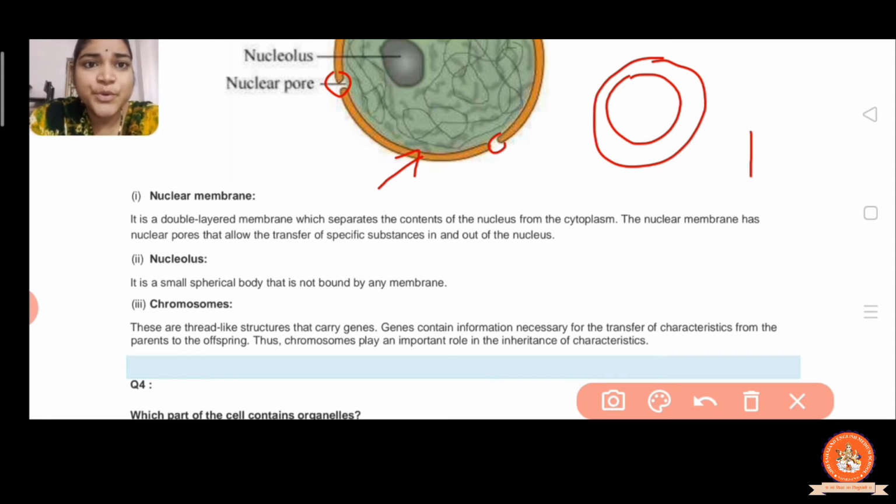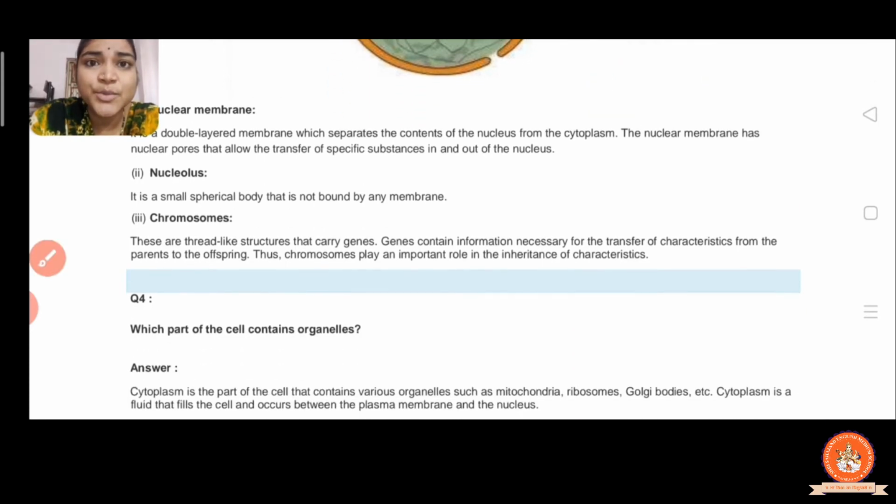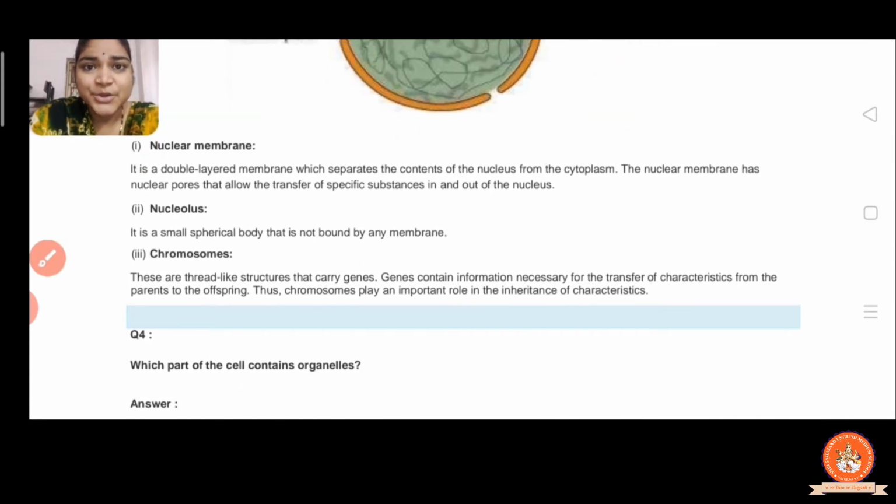Now the next component we have is the nucleolus. It is a small spherical body that is not bound by any membrane. You can see in the figure the nucleolus is present in the nucleus, and there is no cell membrane or plasma membrane around it, right? The third component is chromosomes.